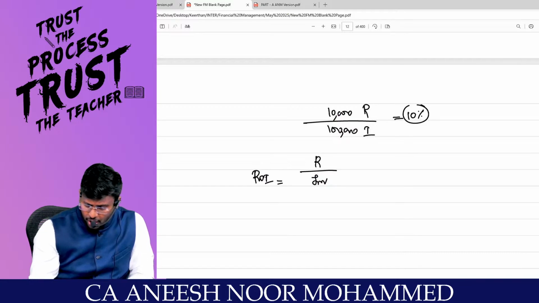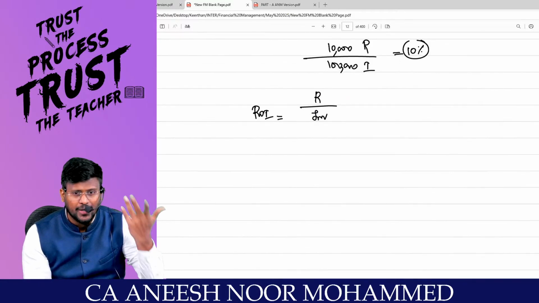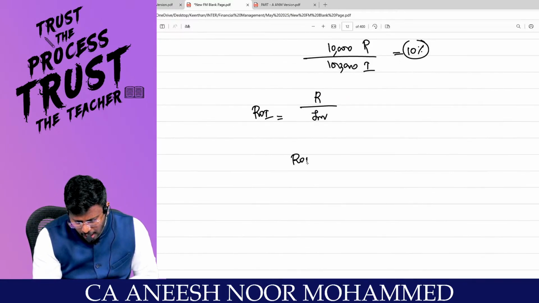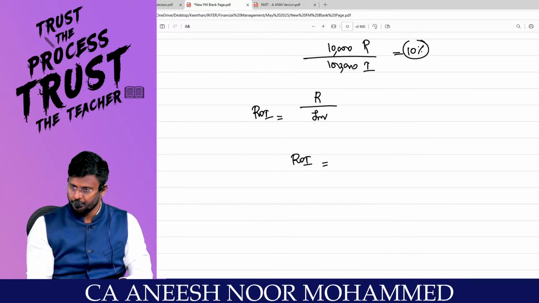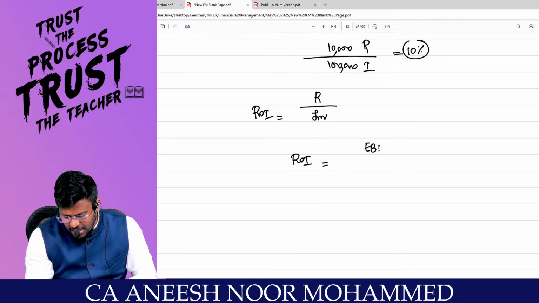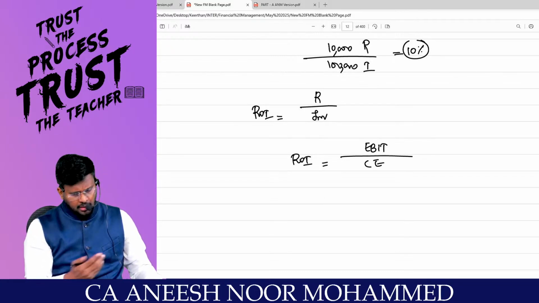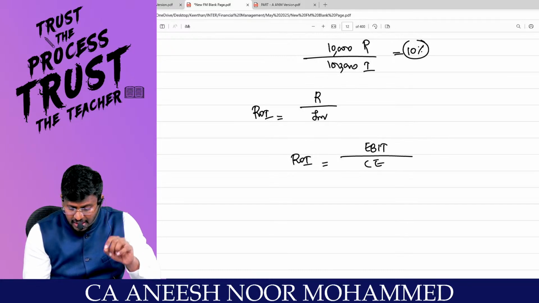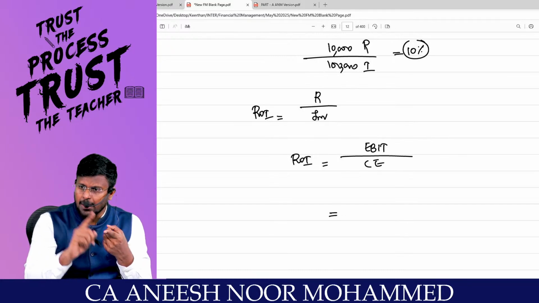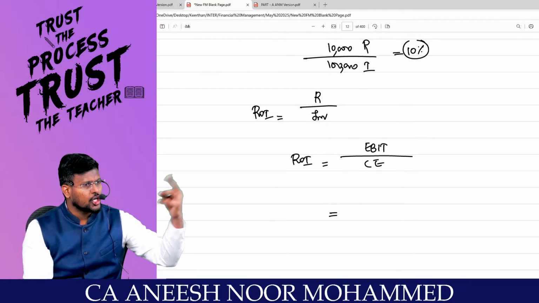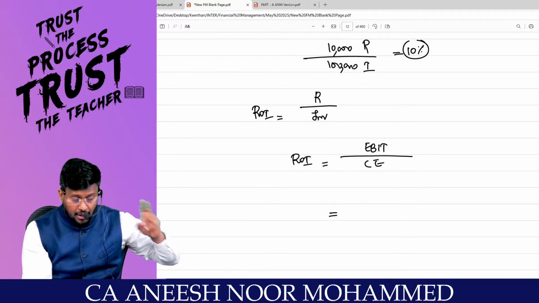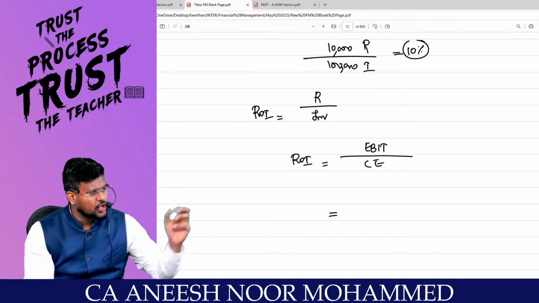This return on investment is from the angle of the equity shareholders. If you want, you can calculate the return on investment for the company as a whole also, which is nothing but EBIT divided by capital employed. From EBIT, some return will go to the debt holders, some will be enjoyed by the preference shareholders, and some by the equity shareholders.